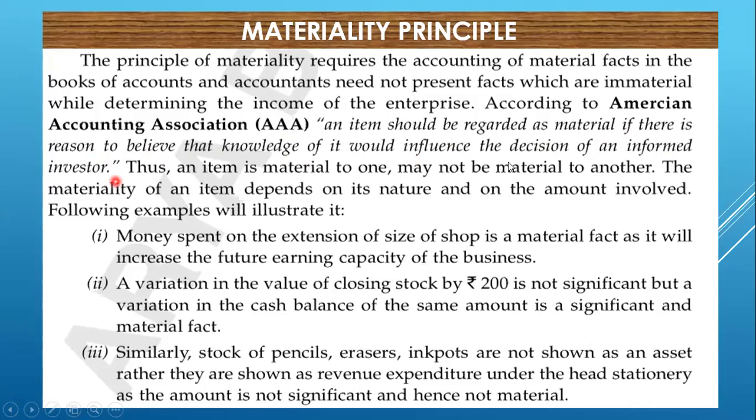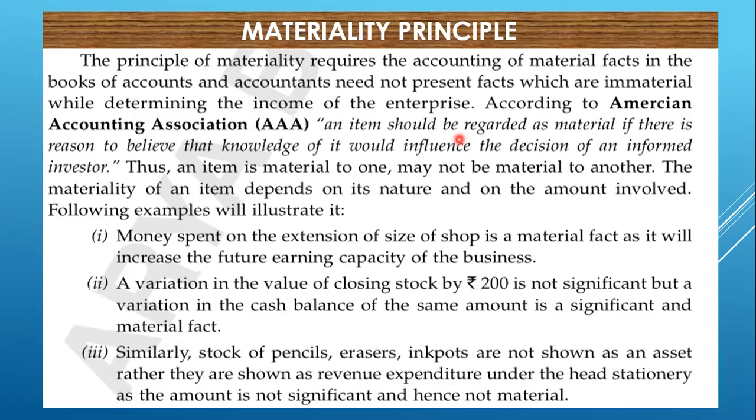So this association is saying that anything will be treated as material if there is reason to believe that knowledge of it would influence the decision of informed investors or users.